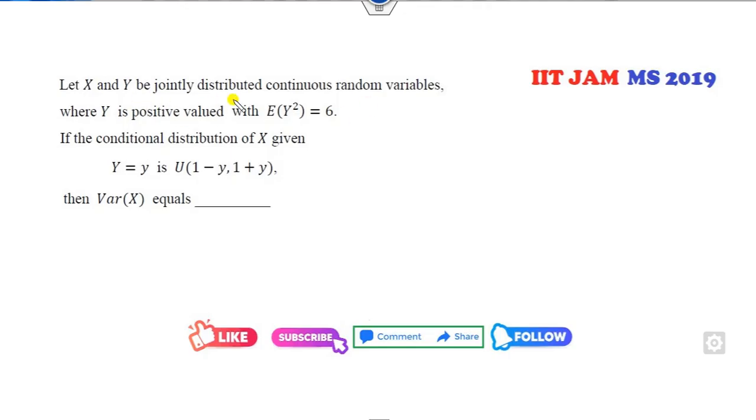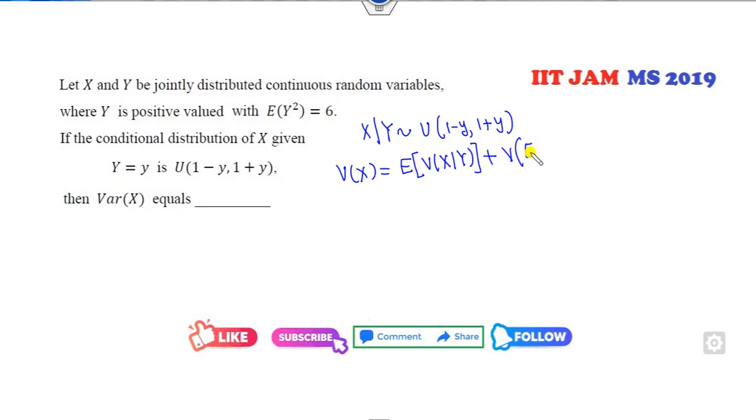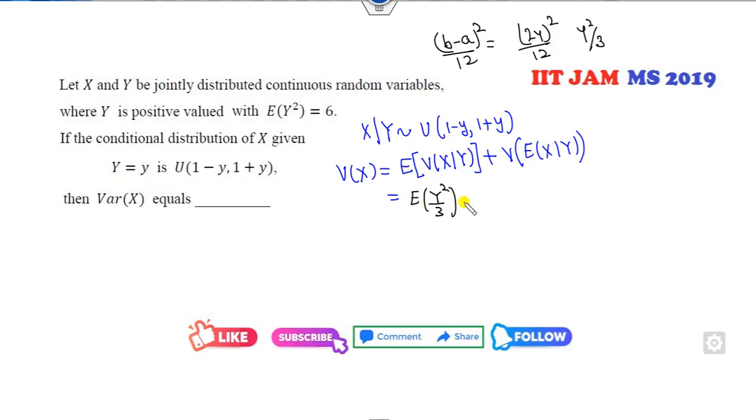Look at this next one. X and Y are continuous, and the conditional distribution of X given Y follows uniform distribution from 1 minus Y to 1 plus Y. Variance of X: the same way as I told you, expected value of the conditional variance plus variance of the expected value. So what is the variance of the uniform distribution? B minus A whole square by 12. So what is B minus A? 2y, over 12, so that's y square over 3.